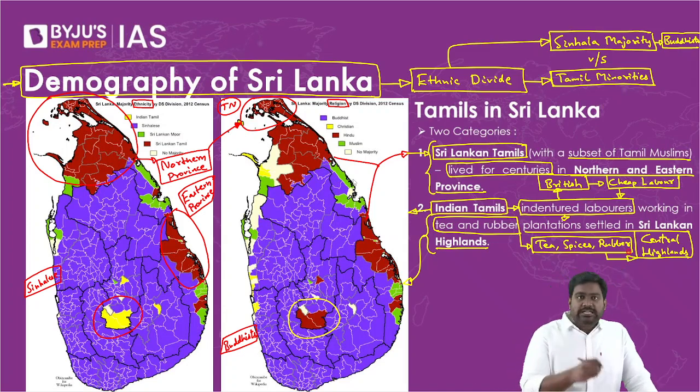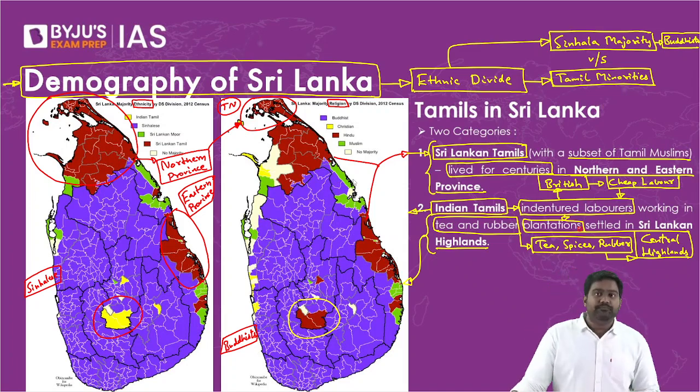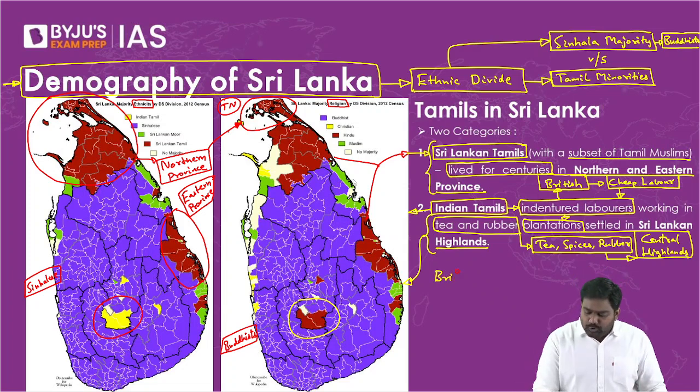So these plantations were managed by Indian workers who were transported more recently and settled here. They are the Indian Tamils who came recently to Sri Lanka under the indentured labor system. The Sinhala Buddhists resented the Indian Tamils as they came recently, and the British started favoring them deliberately as part of their divide and rule policy.